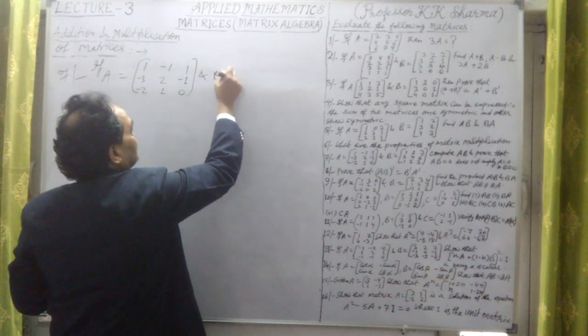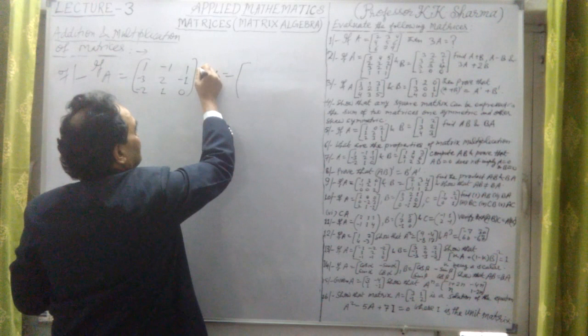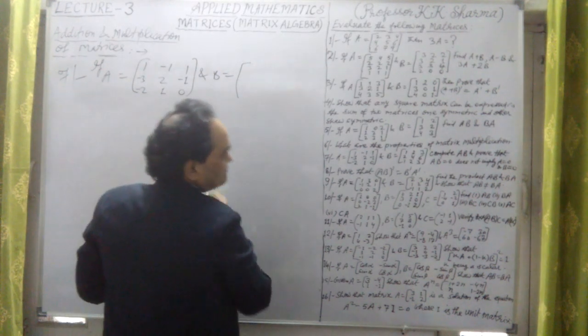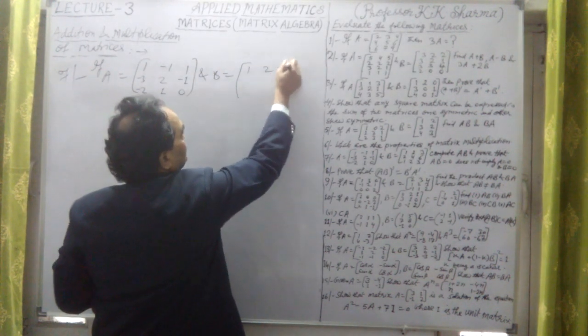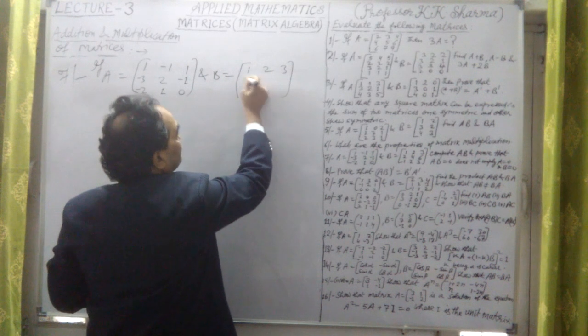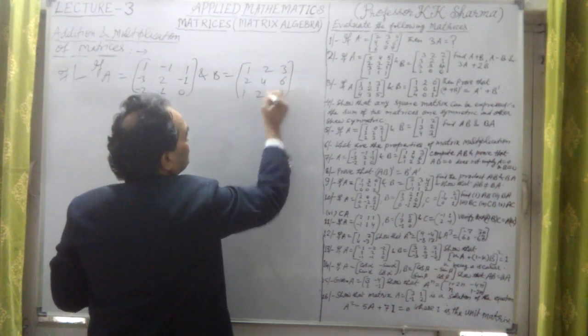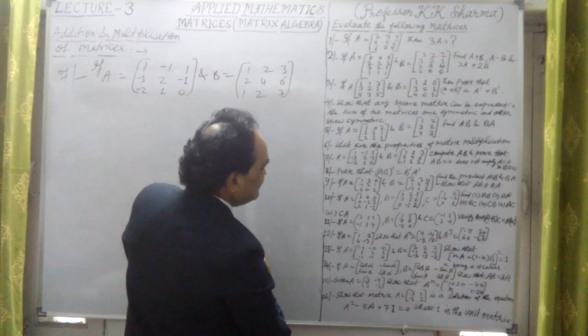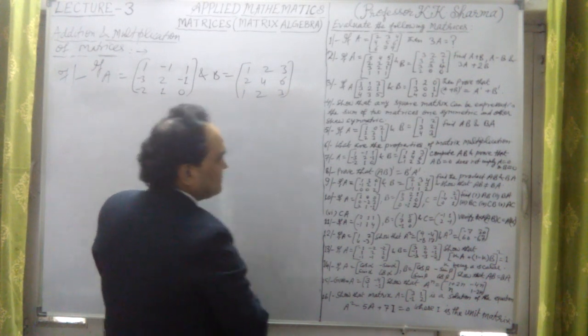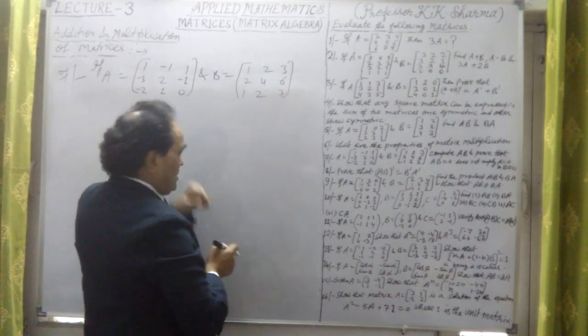And B is 1, 2, 3; 2, 4, 6; 1, 2, 3. Alright. Then we have to prove.